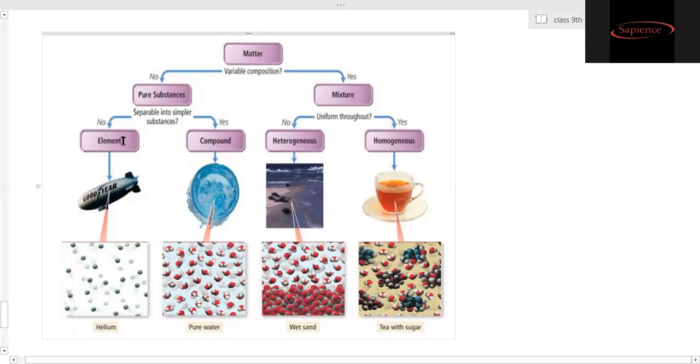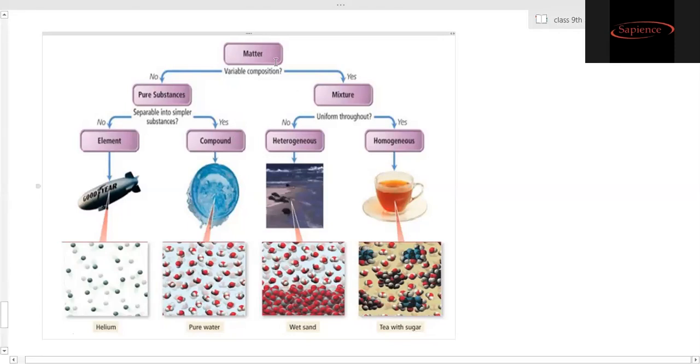If you keep on breaking an iron chair, we will get only iron, not any other simpler form. So it is called an element. And if they are divided into simpler forms, like water separated into hydrogen and oxygen, or carbon dioxide separated into carbon and oxygen, those substances are called compounds, in which the molecules can be broken down into simpler forms, because they are made up of two or more substances.